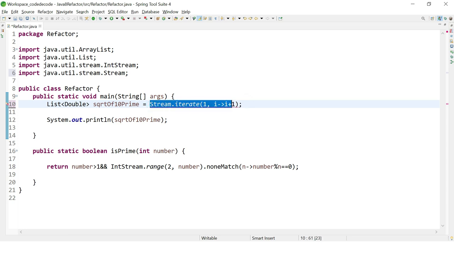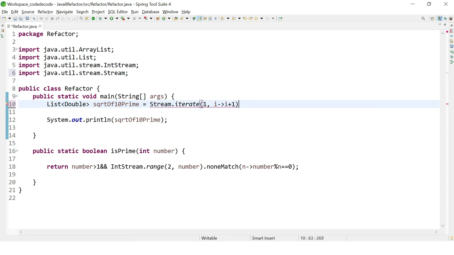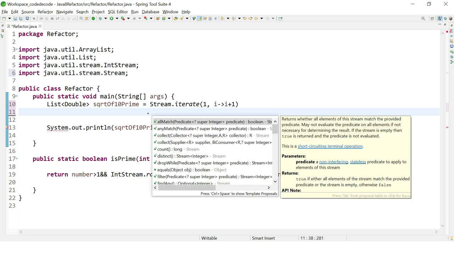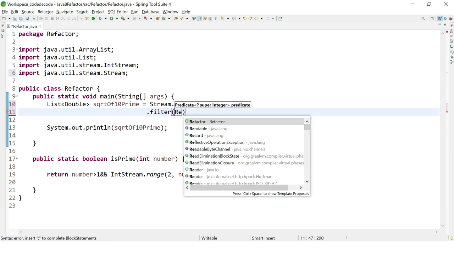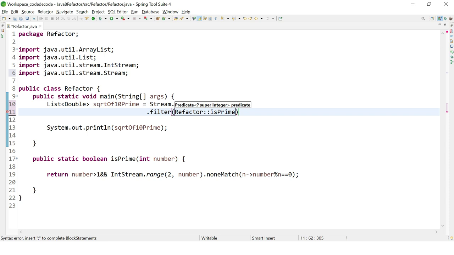Basically, what I have done is create an infinite stream starting at 1 that will go on forever. After that, I will use filter, and in that I will pass a method reference to the prime method that I have already created, that is Refactor::isPrime.